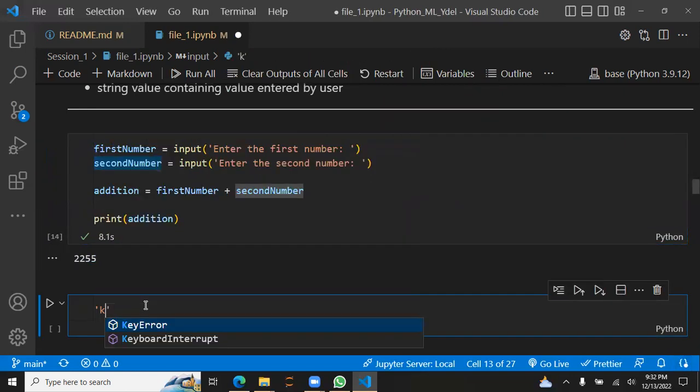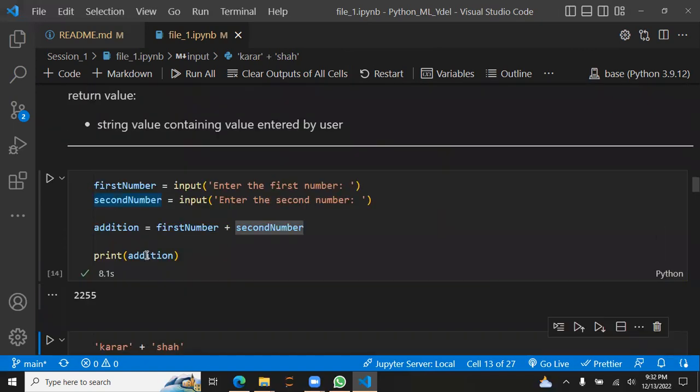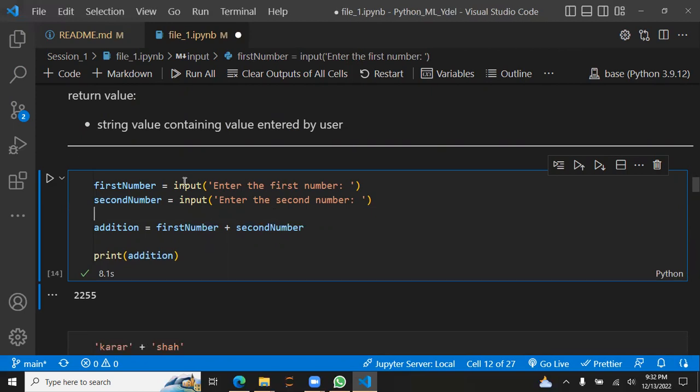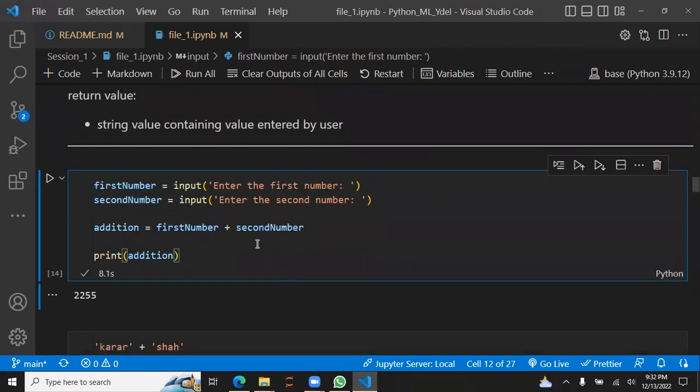If I do a string plus another string, it concatenates them. So later on we're going to see how to typecast, to convert the type of variables. So this was a short intro to the input function.